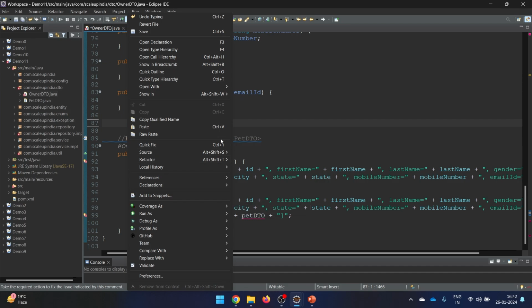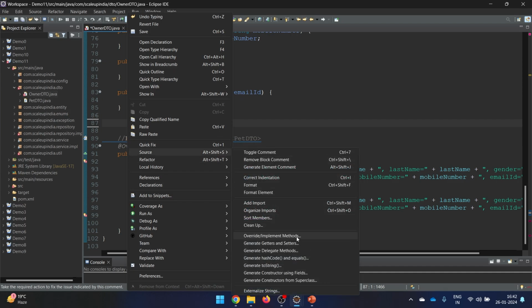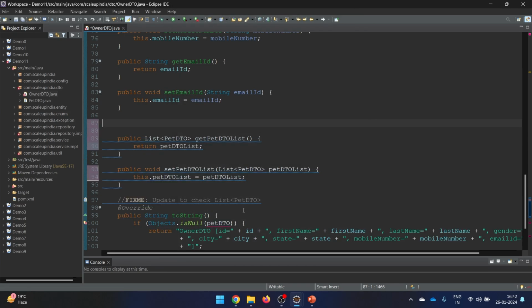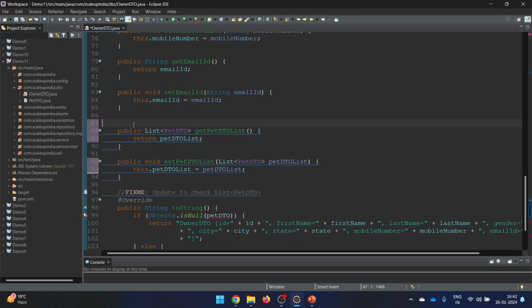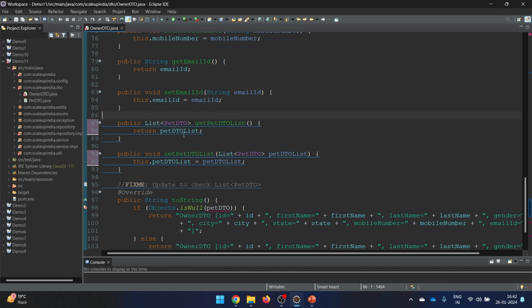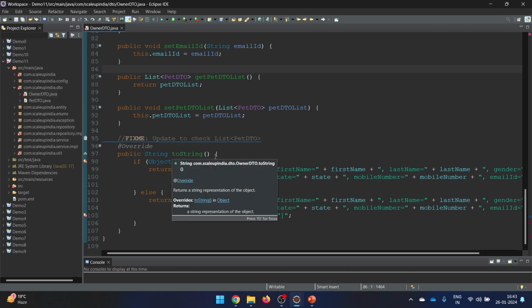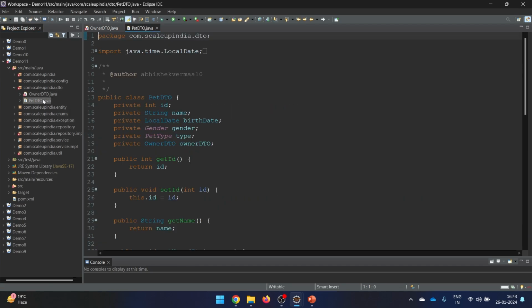So I'll just do something like this. I'll go here, I'll say generate getters and setters for this, and this is going to be okay now. So yeah, this one also looks fine to me. Same way we need to update this particular toString method. We'll just update it in a while. Till then, let's see if we have any changes in the pet DTO.